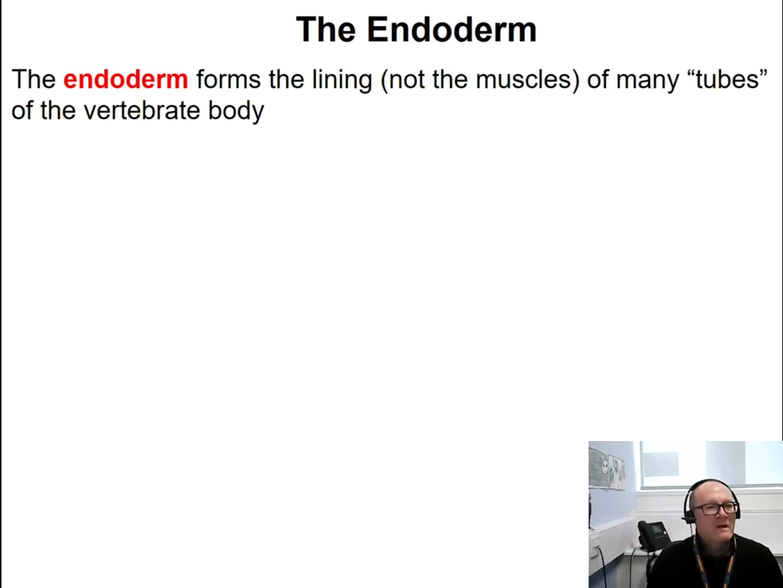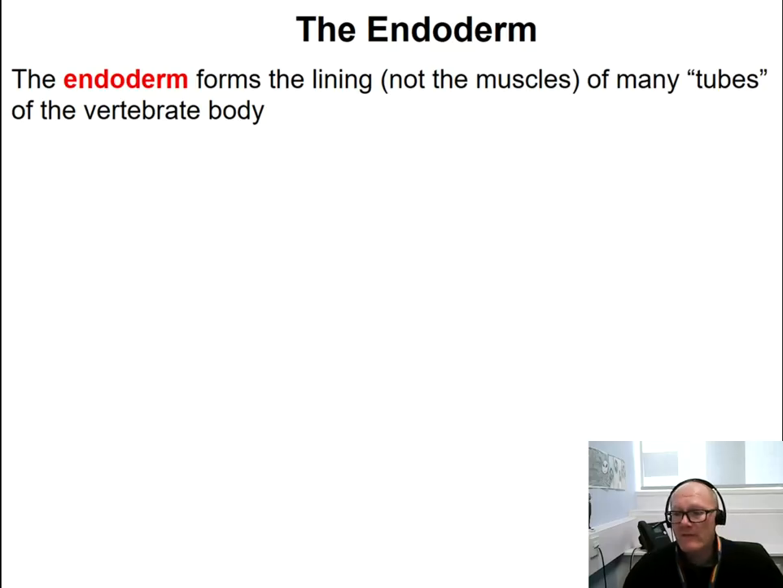Hello. So in this third and last part of today's lesson, we are going to talk about the derivatives of the endoderm. So what is formed from the endoderm? The endoderm is responsible for the formation of many tubes or tubular structures in the adult body of the animal, of the vertebrate, however, not the muscles. What does it mean? It means that the endoderm forms most of the internal organs.